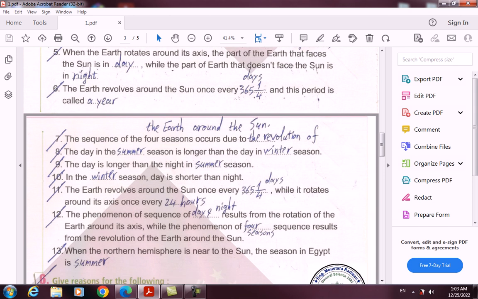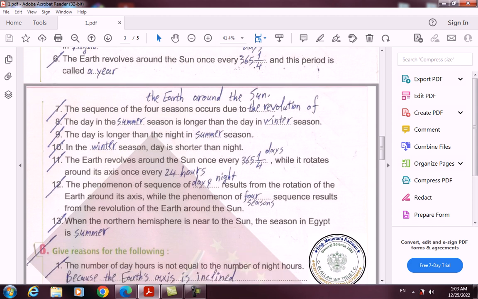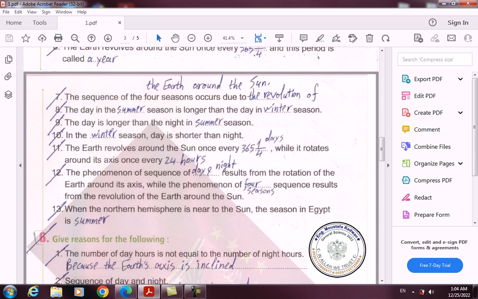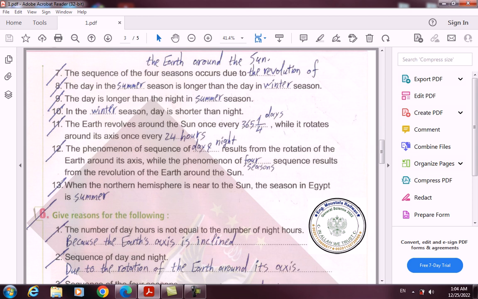5. When the Earth rotates around its axis, the part of the Earth that faces the Sun is in day, while the part of Earth that doesn't face the Sun is in night. 6. The Earth revolves around the Sun once every 365 and quarter days, and this period is called a year. 7. The sequence of the 4 seasons occurs due to the revolution of the Earth around the Sun.